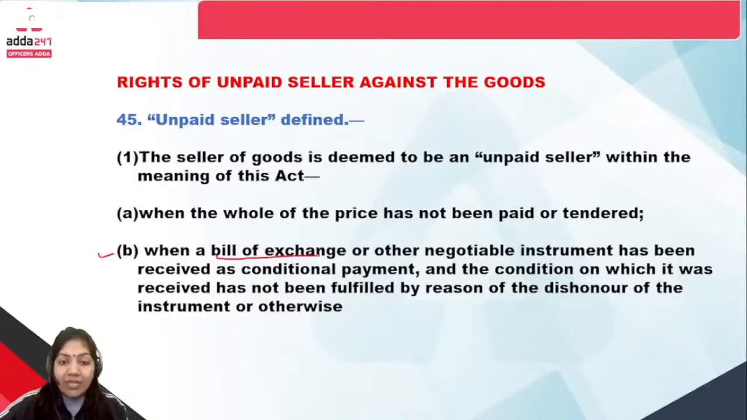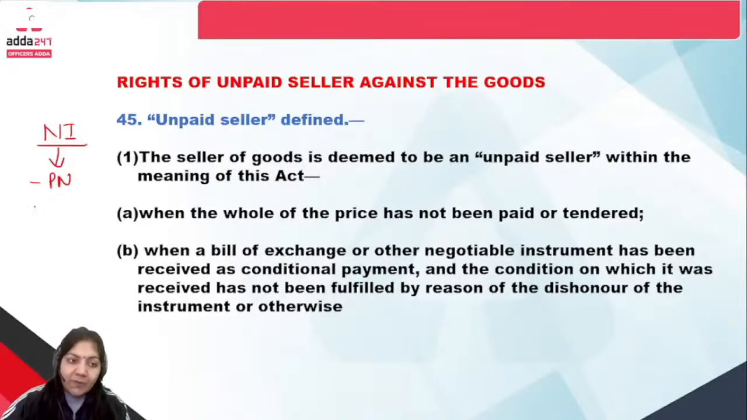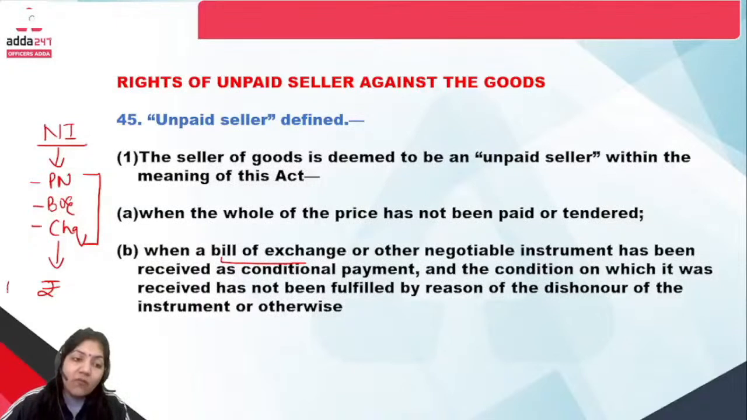When the bill of exchange or other negotiable instrument has been received as a conditional payment. If we want to discuss the B part, then in the Negotiable Instruments Act, as we know, we have to deal with the promissory note, bill of exchange, and the third one is cheque. These are the three instruments of the Negotiable Instruments Act, in which money is transferred from one person to another person.